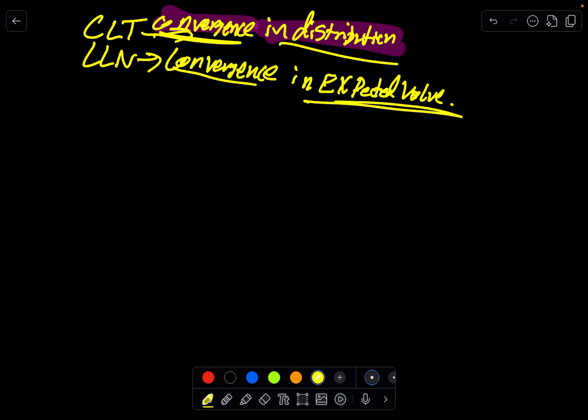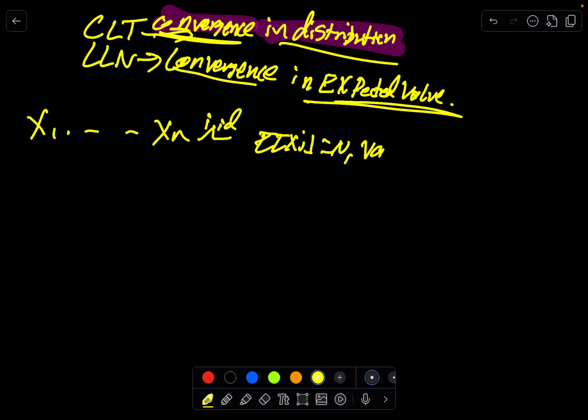So the central limit theorem is going to be, more or less, we consider, let's start with some Sn. We'll define Sn to be a sample of size n, where we have some sample x1 to xn from some population. Let's say it's IID, with expectation of xi being some mu, and we'll say that the variance of xi is sigma squared. And we'll define Sn to be the sum of these n random variables.